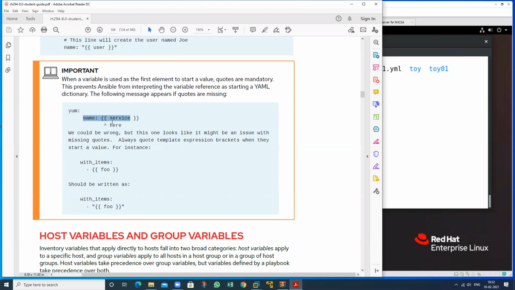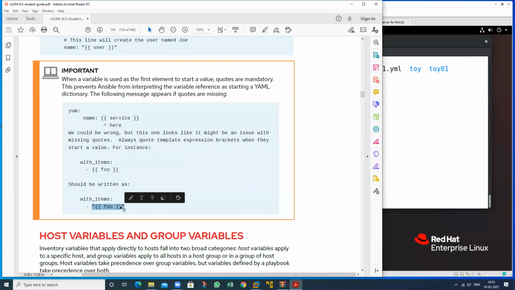See here, this is not a good method. We can use it like this and like this also. So how do we call that particular variable? This is a wrong method and this is a good method. So you should write like this. Here there are no double quotes, so the variable cannot be called. If I want to call any variable, the double curly brackets are mandatory, and the curly brackets must be enclosed with double quotes also. So this is the concept of how to call any variable.